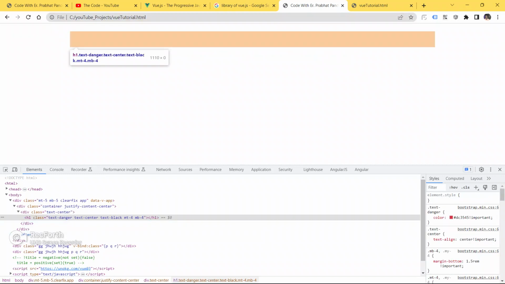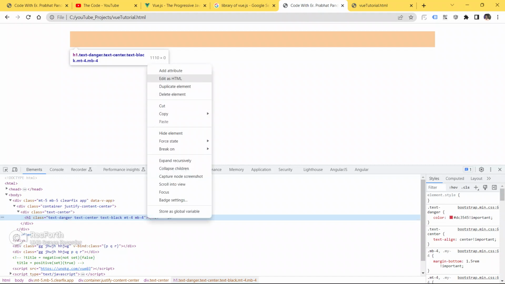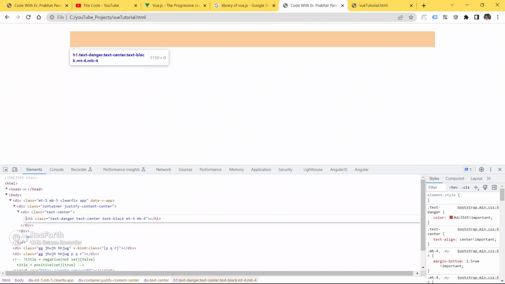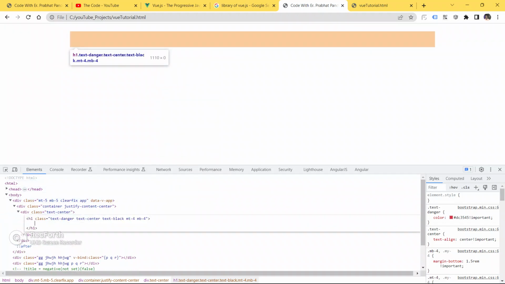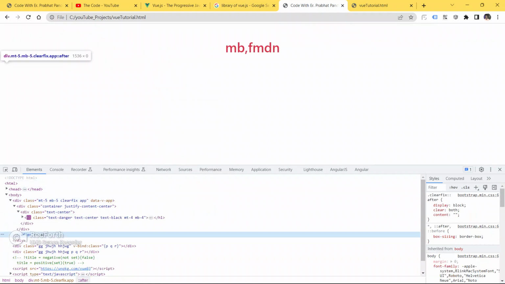Okay, so save your code, go to the browser and refresh your page. See, we got the text danger here guys. Okay, so let me write something here. Add it as HTML. So let me put something here. See, we got the text danger guys.